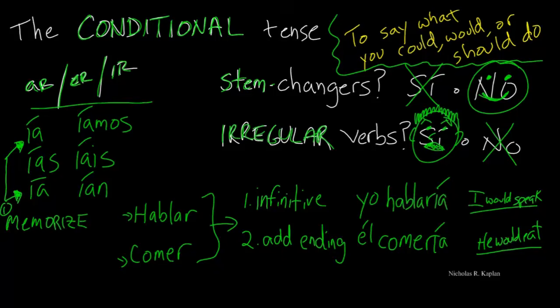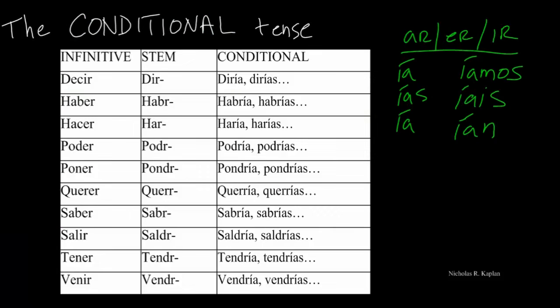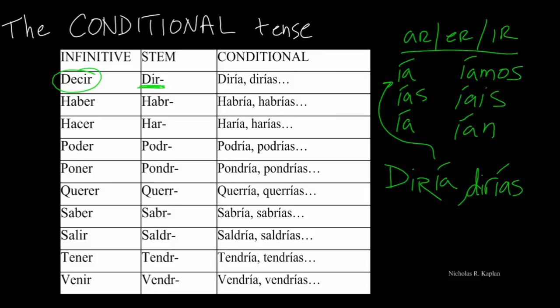All right, so what are our irregular verbs for the conditional tense? Well, we have them right here in this list. So you would take decir, for example, and we have a stem. So you take your stem, and then you will add an ending. So if we wanted to put it in the yo form, diría. In the tú form, take our stem, add the ending.